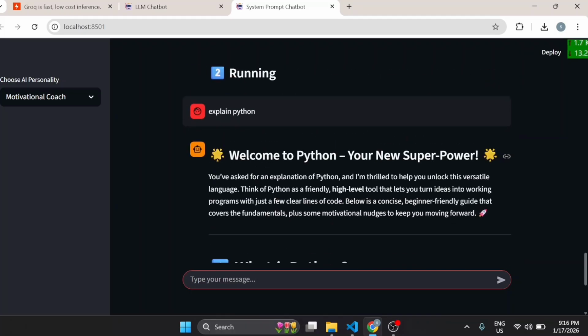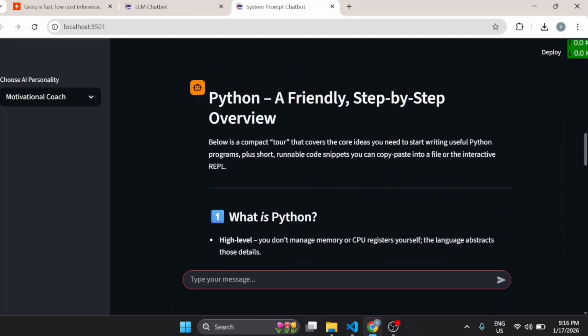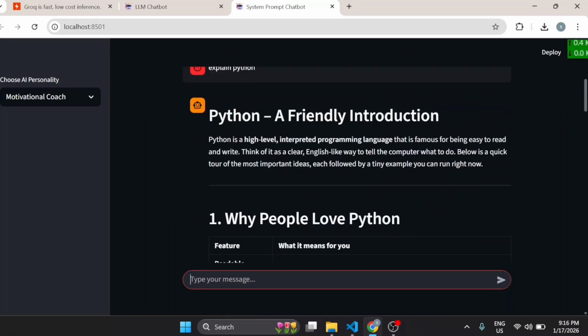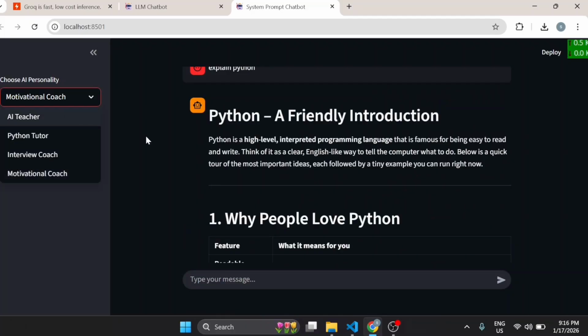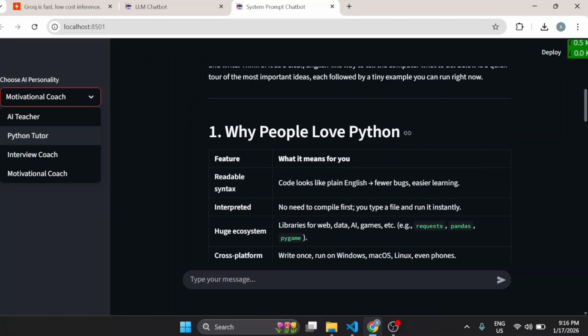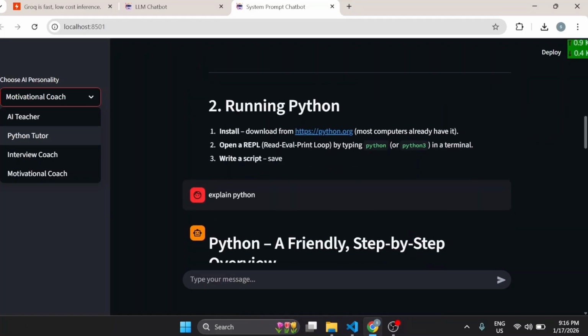Okay, let's come and see all the responses one by one. First, we start with our first AI personality, the AI teacher. It gave an answer like: Python is a high-level interpreted programming language that is famous for being easy to read and write. Why people love Python? Running Python. Okay, and then it stopped.